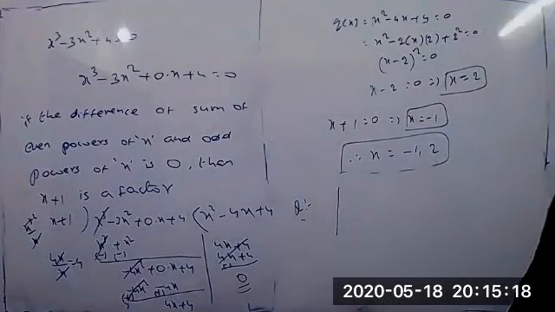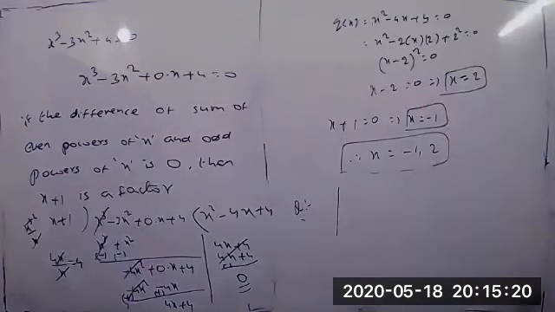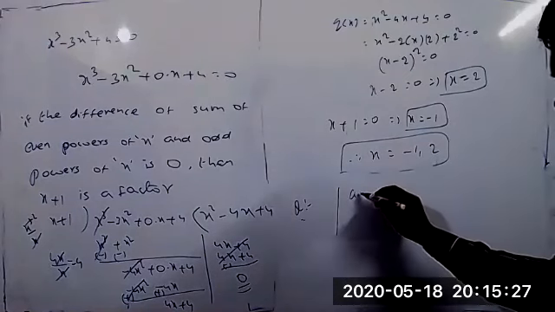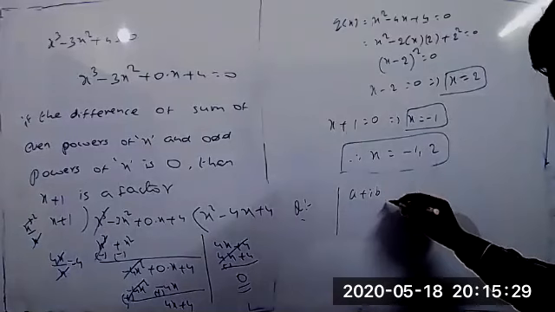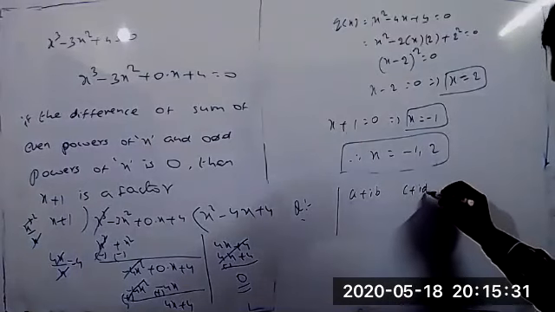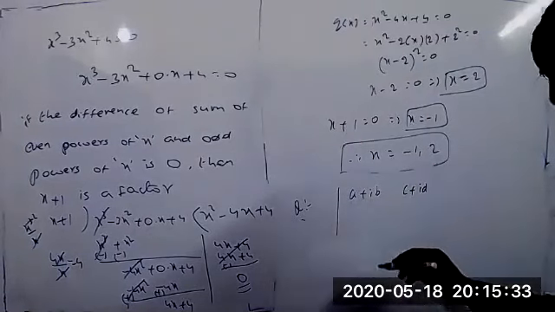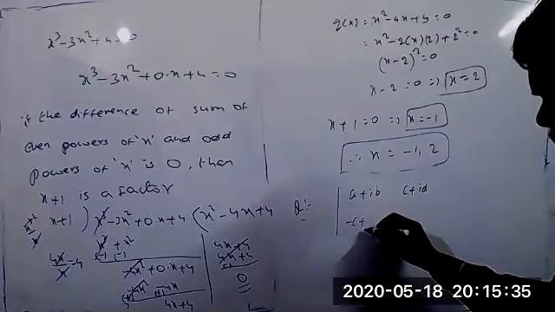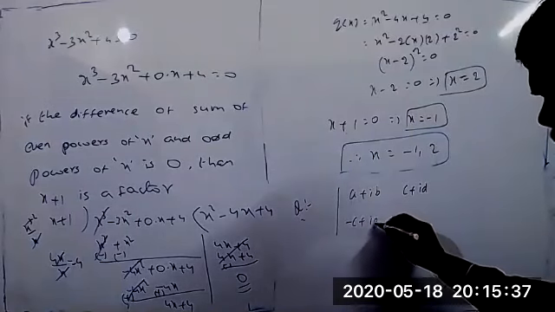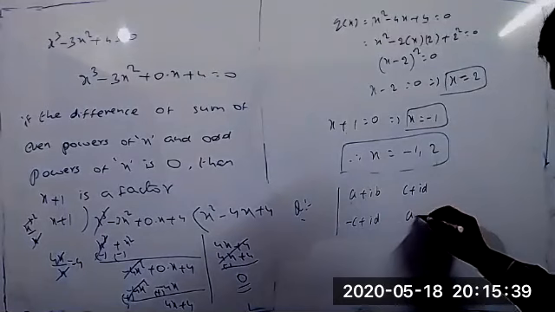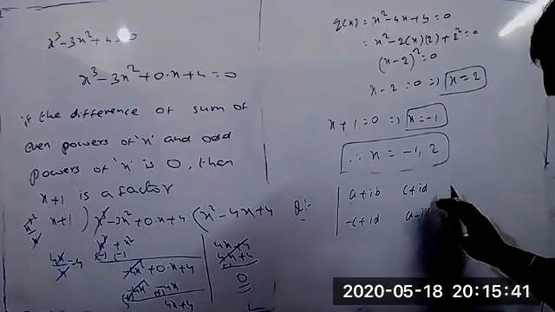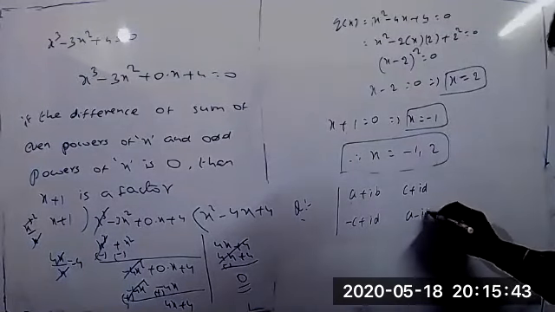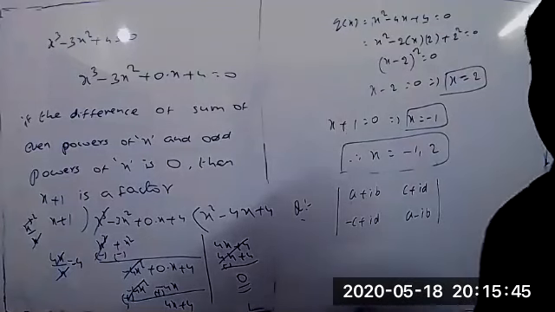Determinant of a plus ib and c plus id, and minus c plus id and a minus ib, equal to how much?